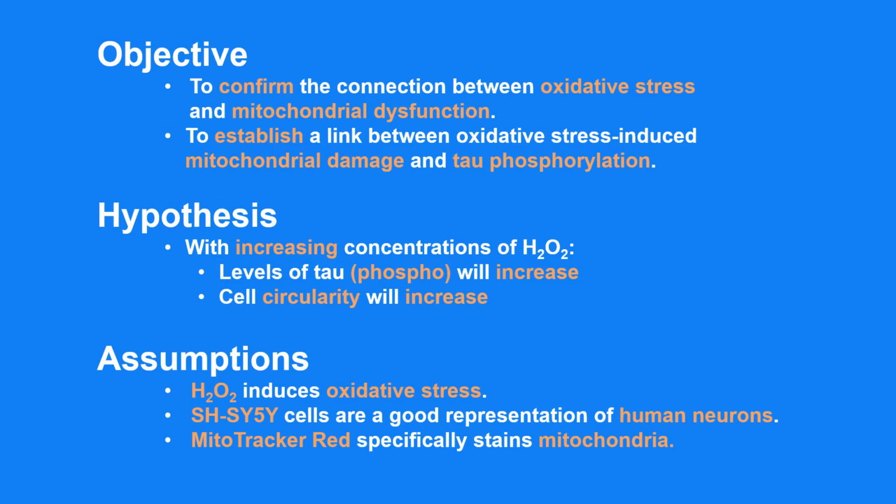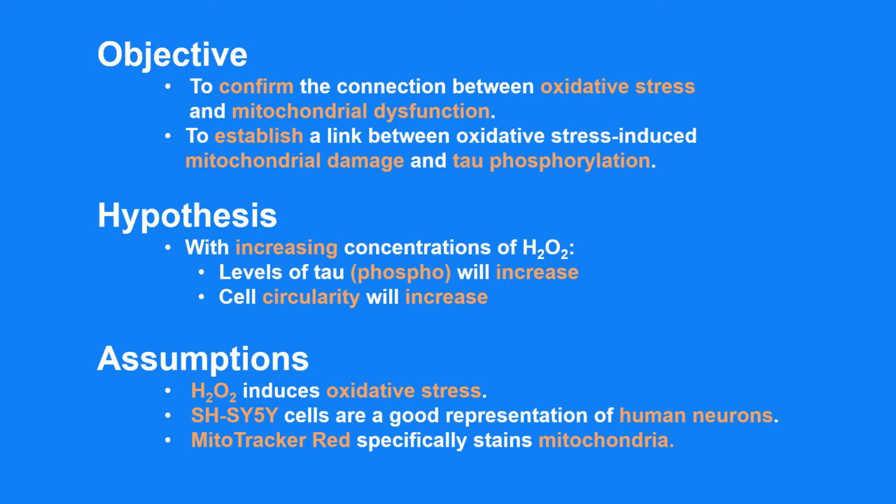I hypothesized that, with increasing concentrations of H2O2, levels of phosphotau and cell circularity will increase. Levels of phosphotau increasing would indicate that oxidative stress increases tau phosphorylation. Increased circularity indicates that the cells are rounding up and coming off the plate, which means that the cells are dying and suggests mitochondrial damage.